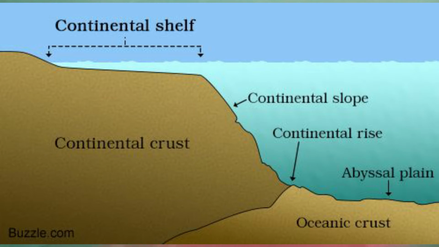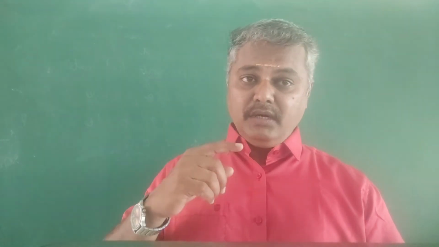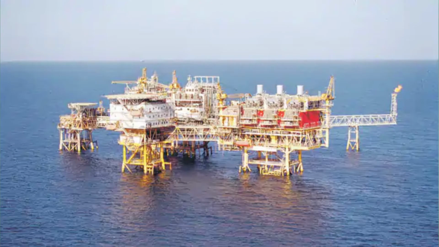Example, we can say the Grand Banks of, I think, Newfoundland actually. Okay, and then the continental shelves have extensive deposits of minerals and mineral fuels. One is rich fishing grounds, another one is rich minerals and mineral fuels also. Hence this zone became accessible for oil drilling and mining activities. Okay, the very best example from India is Mumbai High in the Arabian Sea.